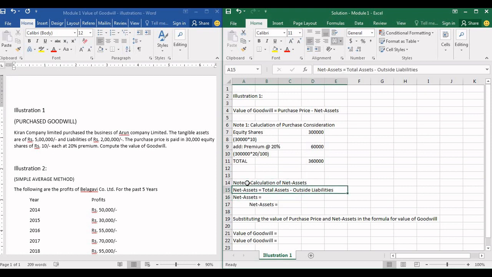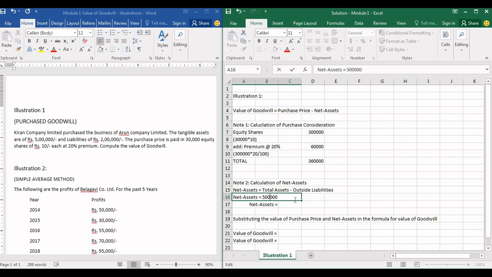Now let us find out the value of net assets. We are moving on to net assets because we have found out the value of purchase price. The formula for net assets is total assets minus outside liabilities. What are the total assets? They have given only tangible assets. They have not given any other asset type. So we will consider that 5 lakh rupees is the total value of assets.